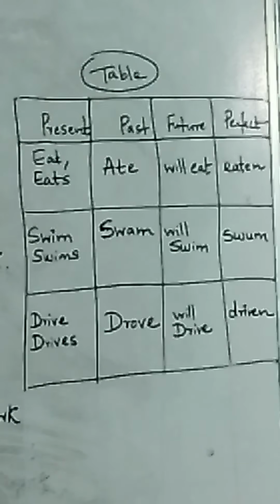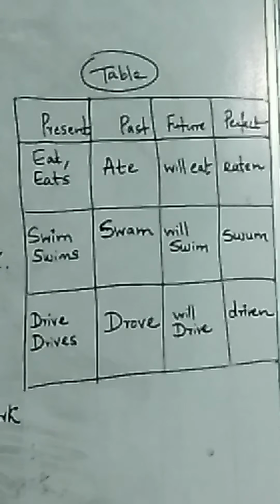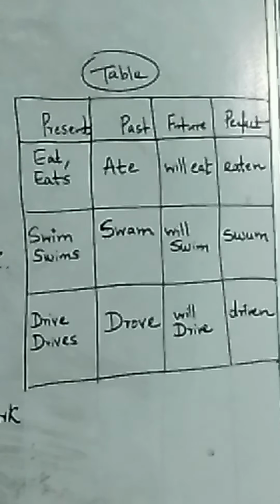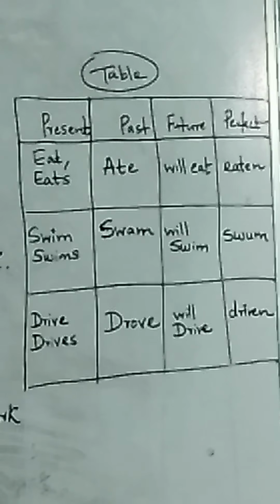Now let's do some examples: present tense, past tense, future tense, and then perfect form. I've taken the word eat. You can take any action word. There are more than 1,000 action words. Without action words, you cannot frame sentences.